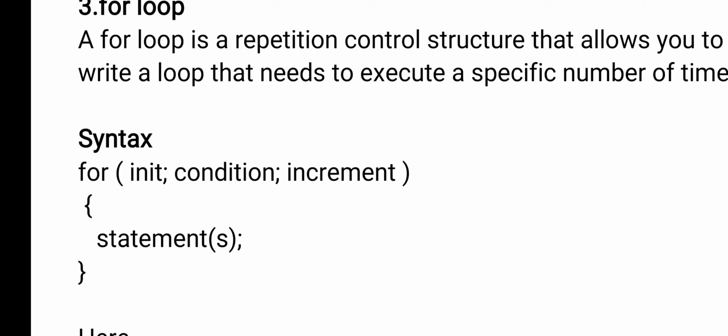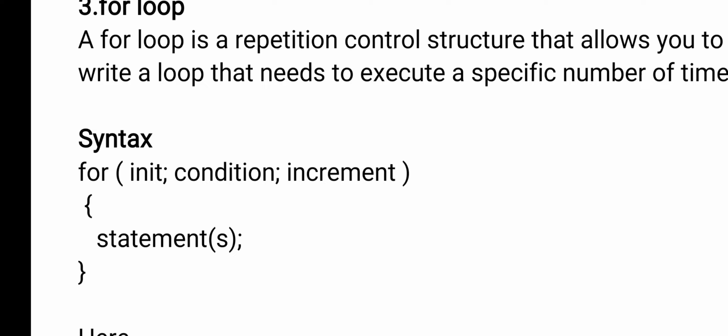In a while loop, the initialization is added before the condition, next the while keyword with the condition inside the parenthesis, and next the increment or decrement in the body of the loop. In a for loop, those three components of the loop are included in a single line only.